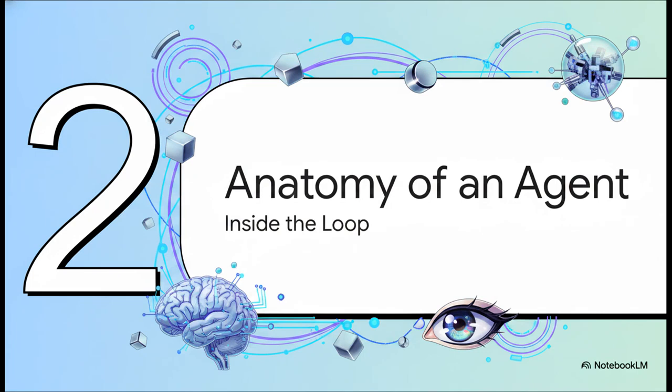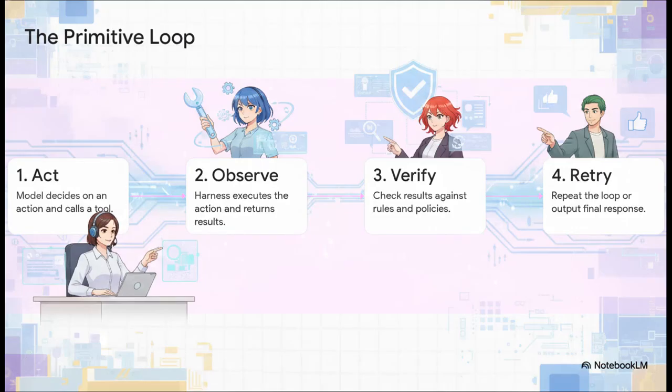Moving on to Section 2, Anatomy of an Agent. Let's zoom in on what's actually happening inside that loop. To really ground this, imagine a customer support agent checking a refund policy. An AI agent is essentially defined by a primitive loop, specifically the React pattern. Step 1, the model acts, say, calling a lookup tool. Step 2, it observes. A harness executes the action and hands the result back. Step 3, it verifies that result against the policy. And Step 4, it either retries or responds. Unlike standard AI, this agent is an autonomous entity pulling its own context through tool calls until it finally has what it needs to finish the job.